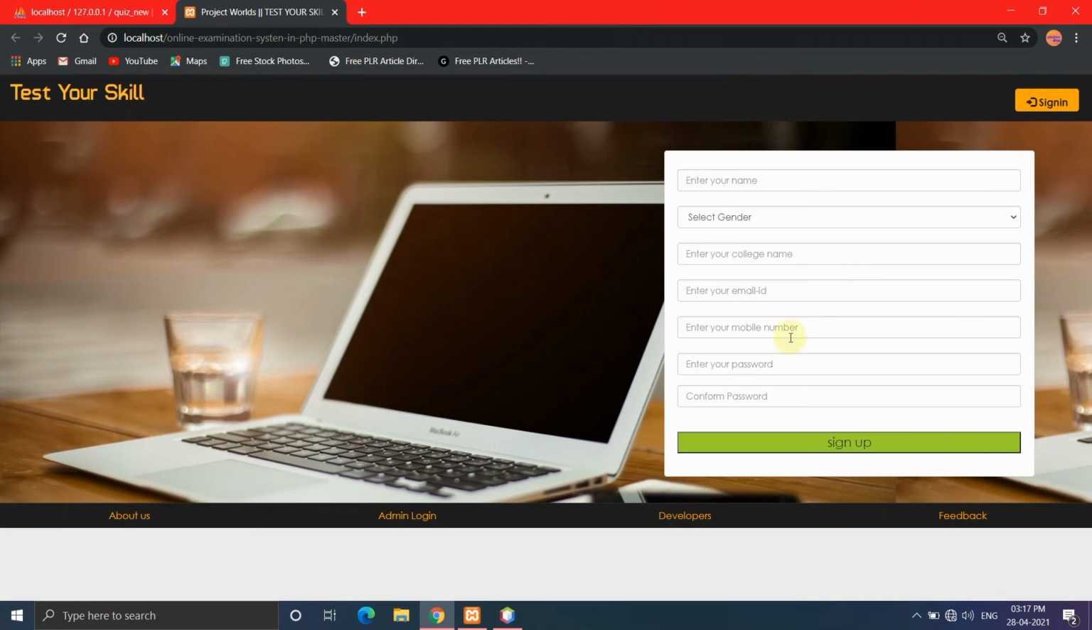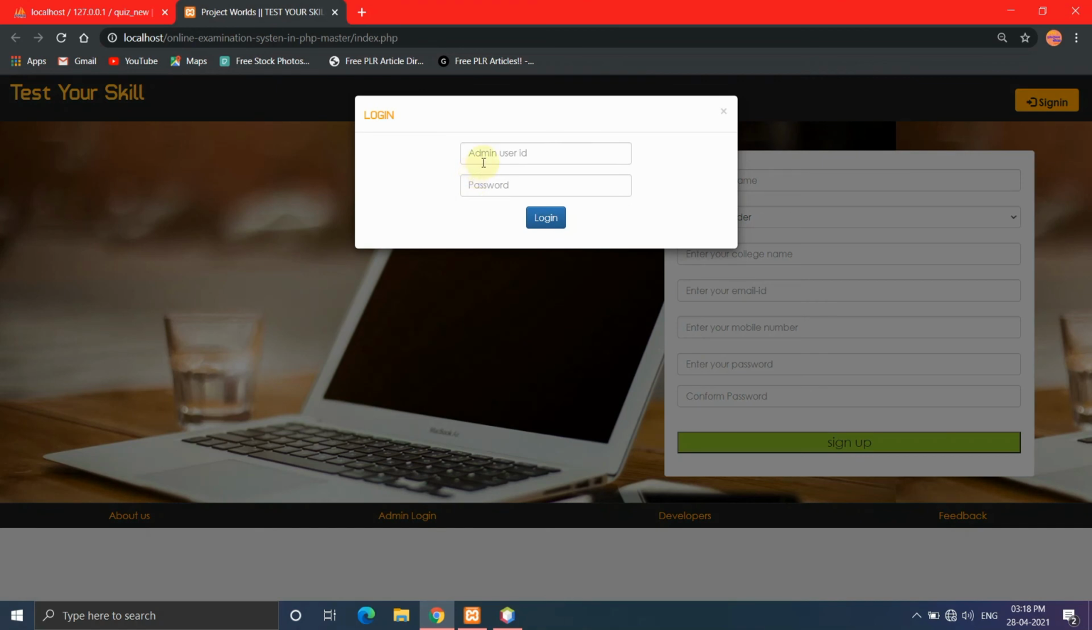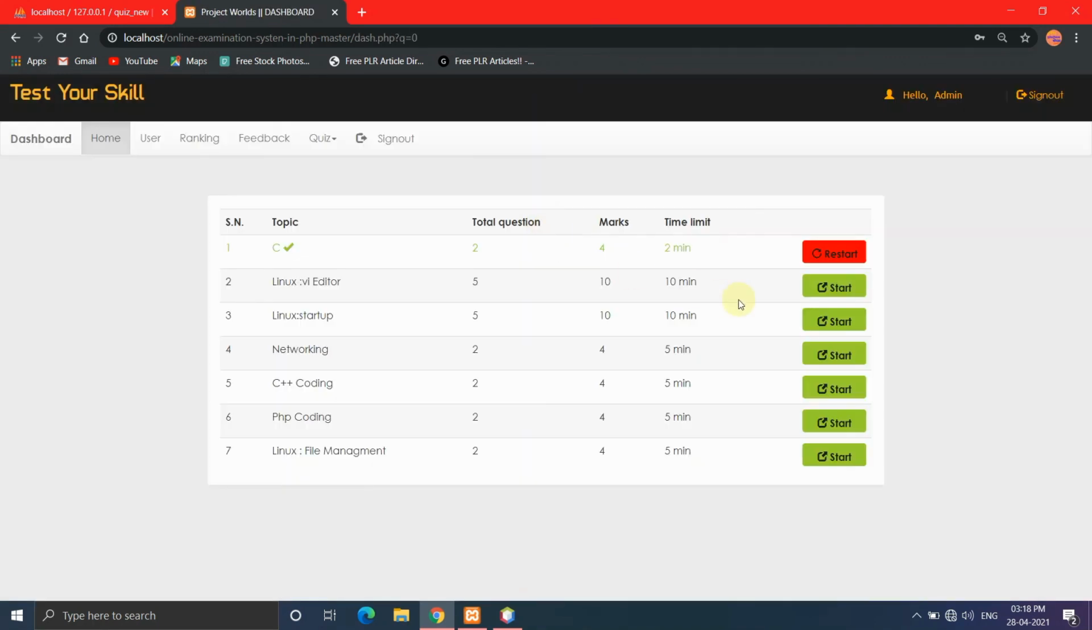This is our main page and registration page. A student can register or create his account with the help of that page, and here is the admin login. Admin can log in and create an exam with the help of that. Here all the exams are in queues. We can add a new quiz with the help of that option.